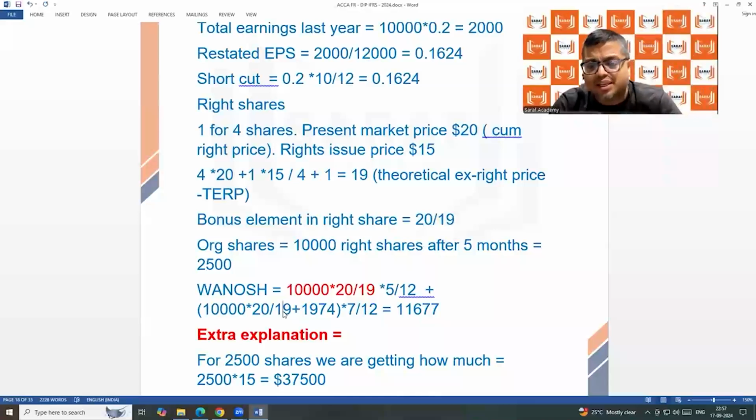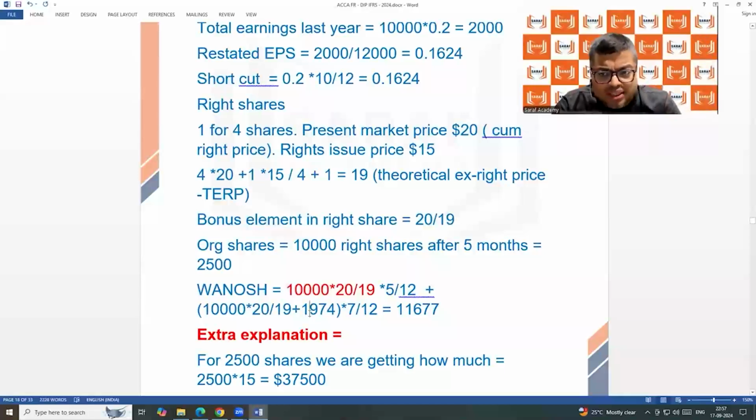In the first example, 10,000 for 4 months, 4,000 for 8 months. So 1974 shares are for 7 months, after 5 months. But the bonus one, 526, is from the beginning only.